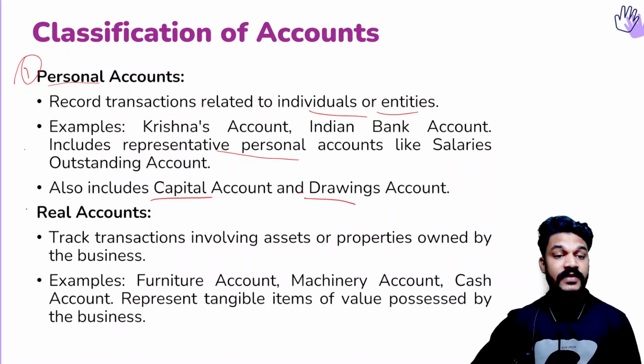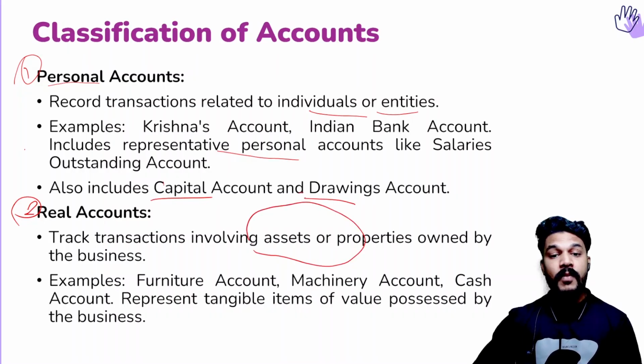And the second classification is real account. Real account means transactions involving assets or properties. The important element of these real accounts is assets. So these are the accounts related to the assets of a business. What are assets? Assets are resources owned by the business, isn't it? Any resource owned by the business is known as assets.